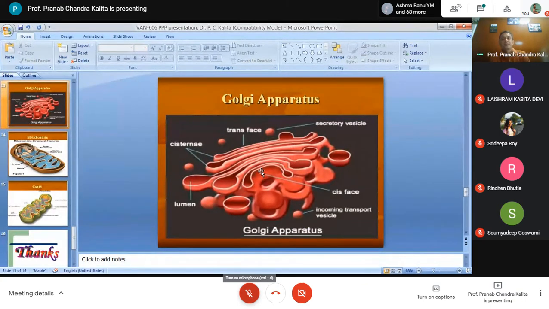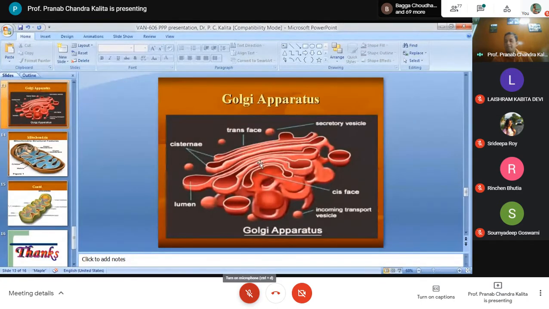So next we'll go to the Golgi complex, the Golgi body, and the associated vesicles. So what is the Golgi complex? If you see under electron microscope, you can see this Golgi complex.